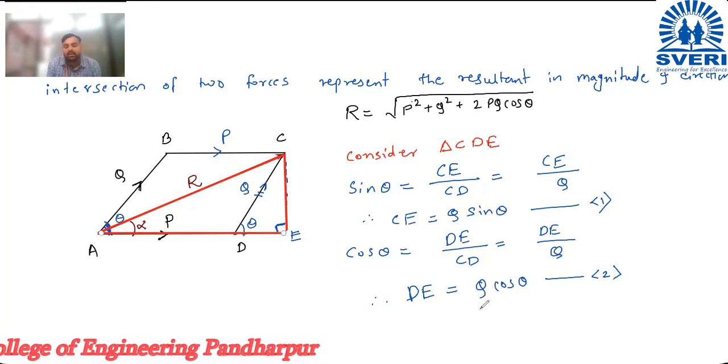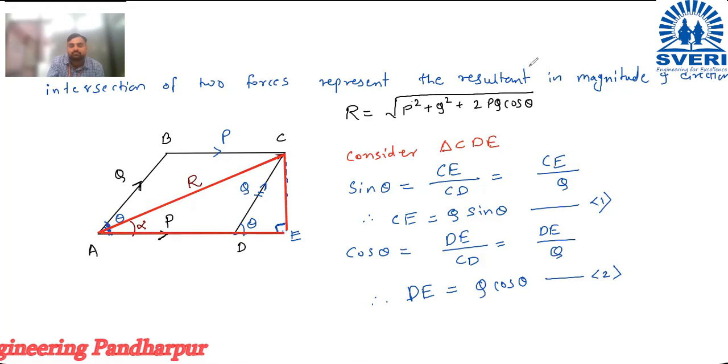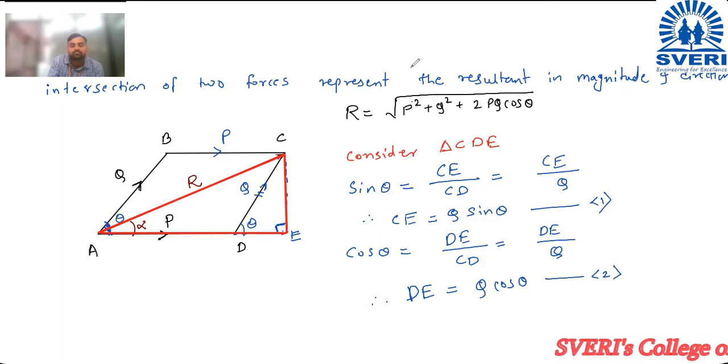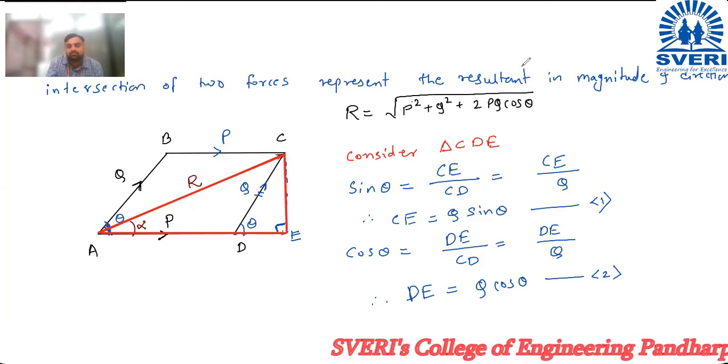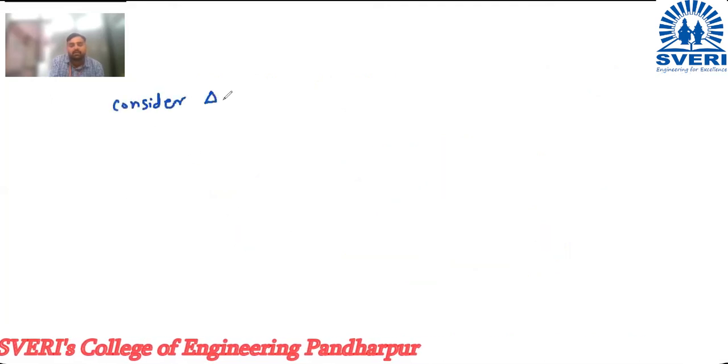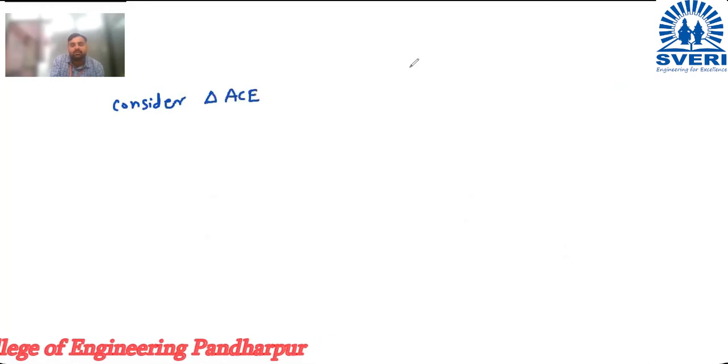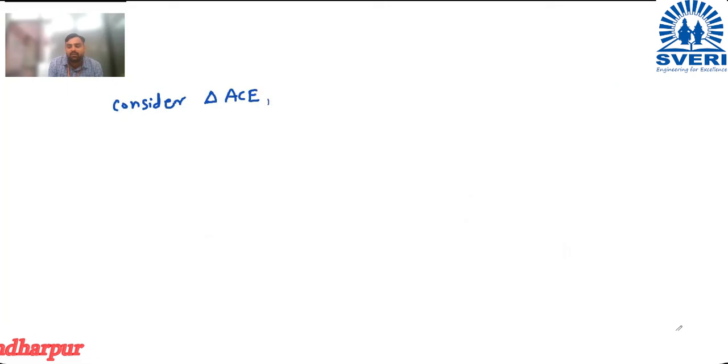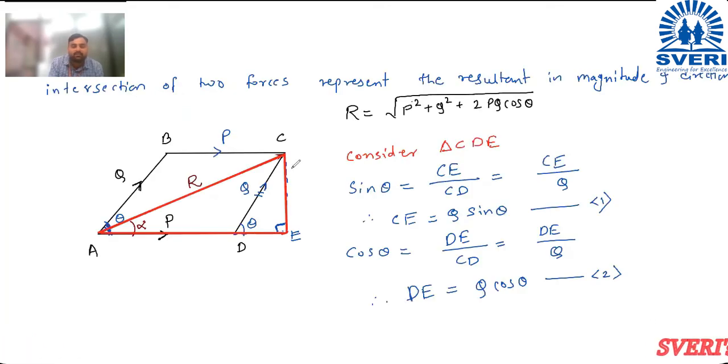Now if you consider this triangle ACE, here if you use Pythagoras theorem in this triangle, this angle is 90 degree.